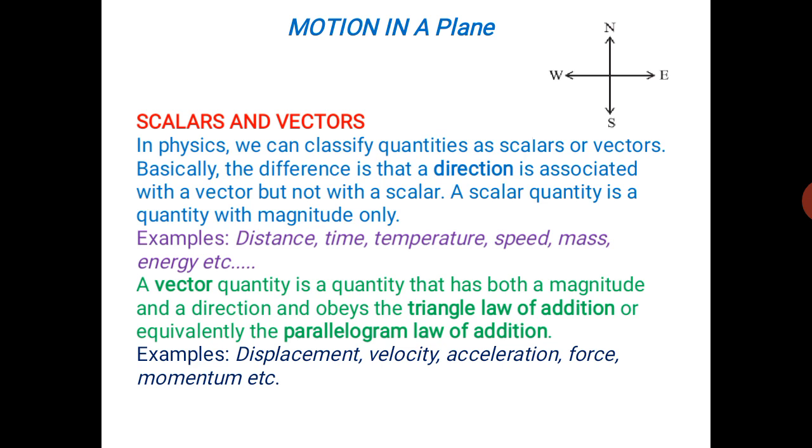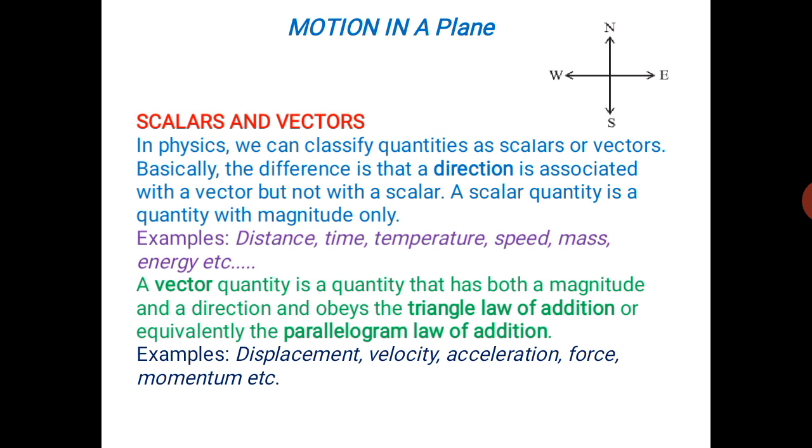If both the displacements are in the same direction, then we can say the total displacement is 8 meter. Otherwise, the total displacement can be calculated by using the law of addition of vectors.